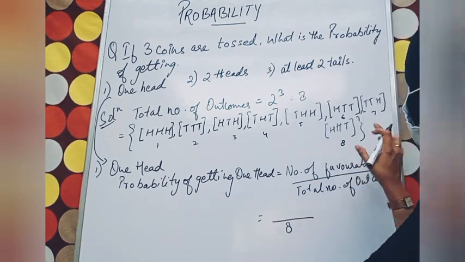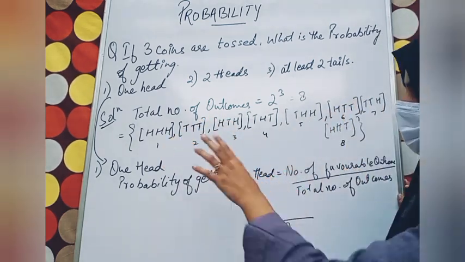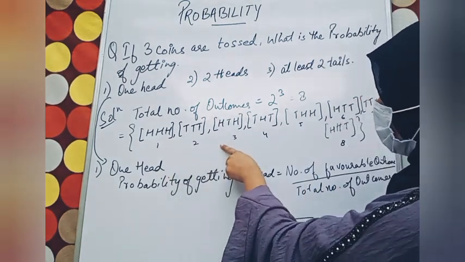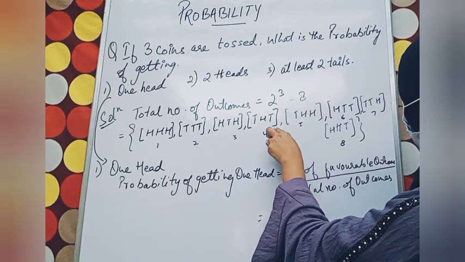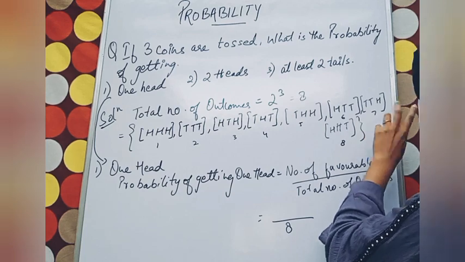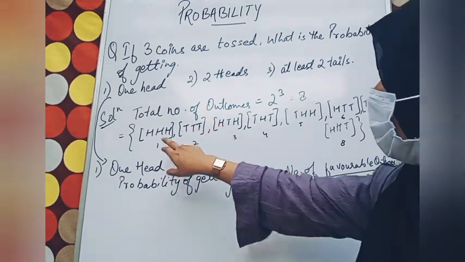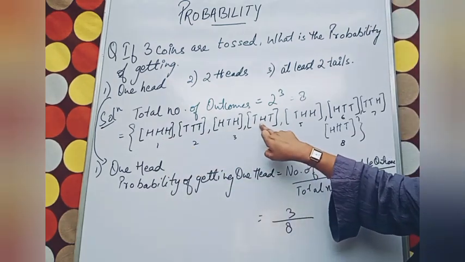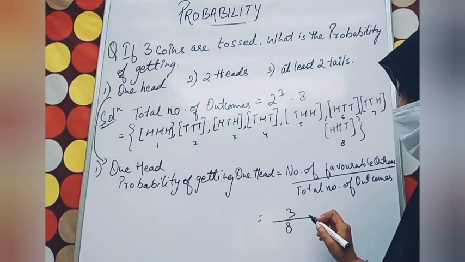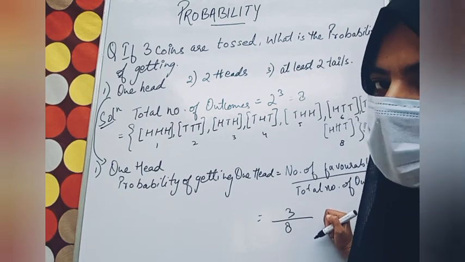We already know. Fine. Now we made these pairs. We want to have only 1 head, so we will be seeing our head pairs. So this is 1 and 1, 2, 3. 3 are there which are getting 1 head. You can see here are 3 with 1 head, 1, 2, 3. So 3 upon 8 is the probability of getting 1 head. I hope you got my point.